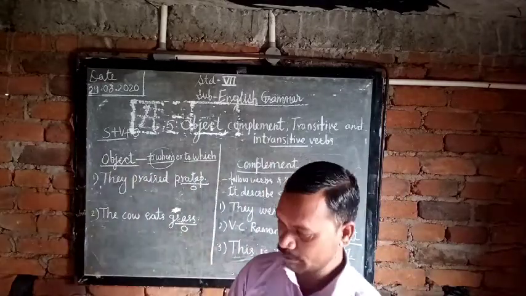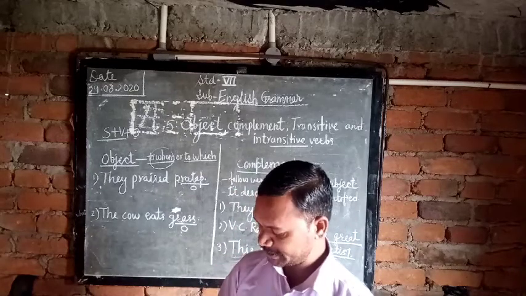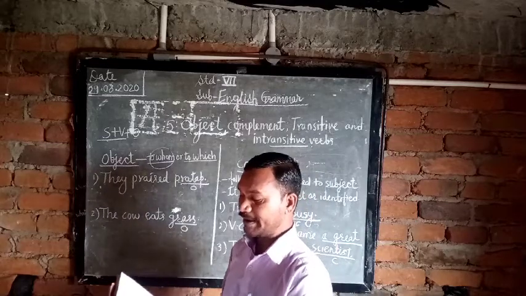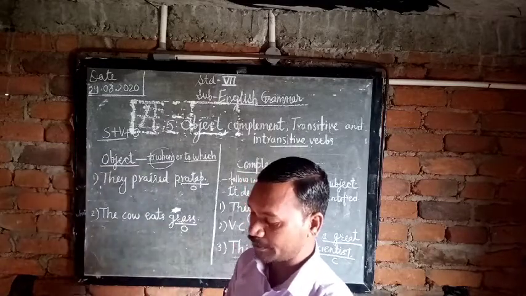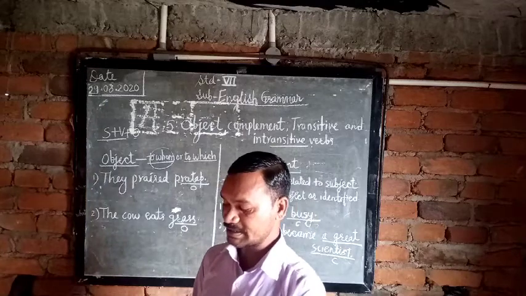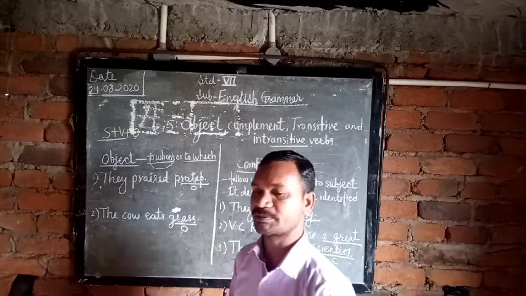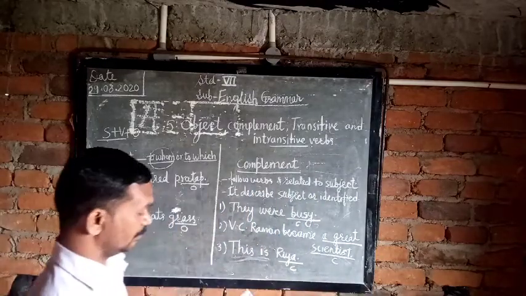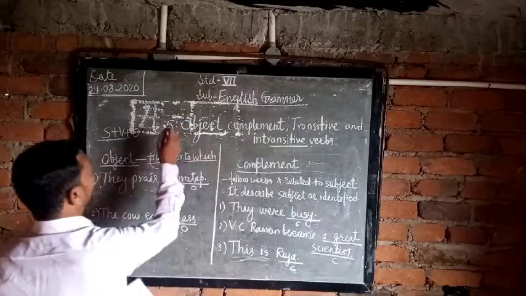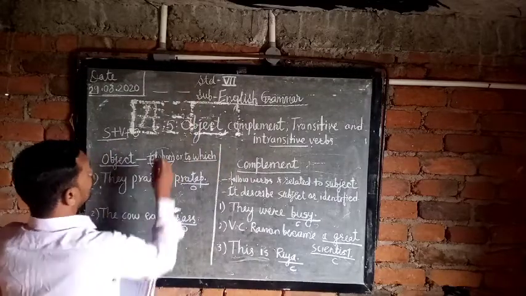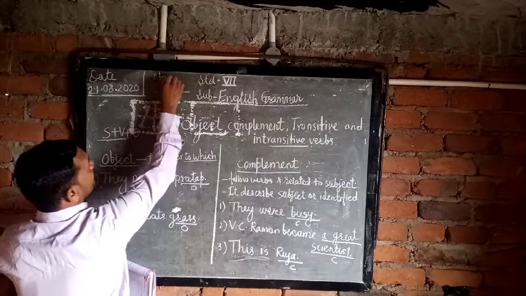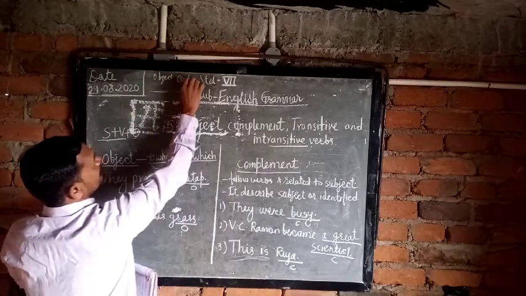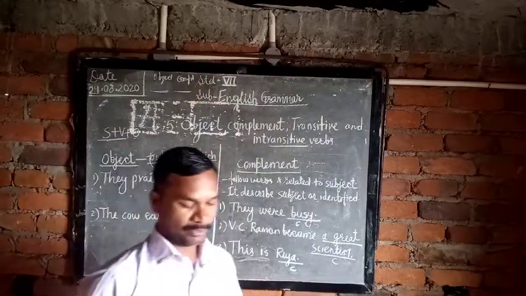Now open your textbook, page number 23, exercise one. Find the object and complements in the following sentences. Some sentences contain two objects, two objects can also be there. There are two blank spaces, first and second. Write object for the first and complement for the second.